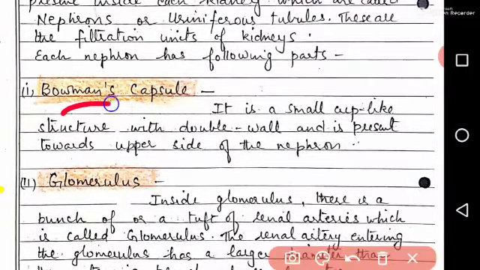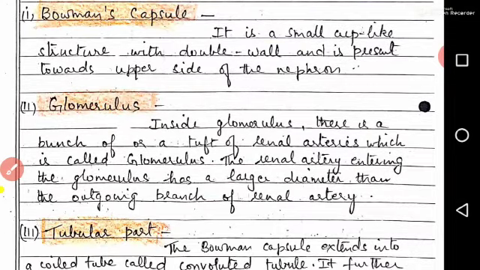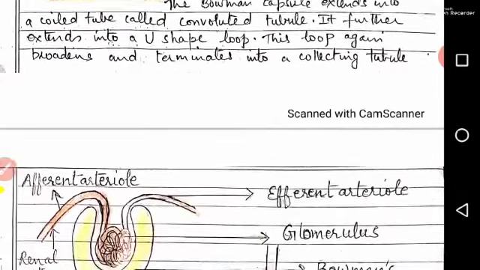First is Bowman's capsule. It is a small cup-like structure with a double wall and is present towards the upper side of the nephron. Second is glomerulus. Inside it there is a bunch or tuft of renal arteries, which is called glomerulus. The renal artery entering the glomerulus has a larger diameter than the outgoing branch of renal artery. Third part of the nephron is the tubular part. The Bowman's capsule extends into a coiled tube called convoluted tubule. It further extends into a U-shaped loop. This loop again broadens and terminates into the collecting tubule.